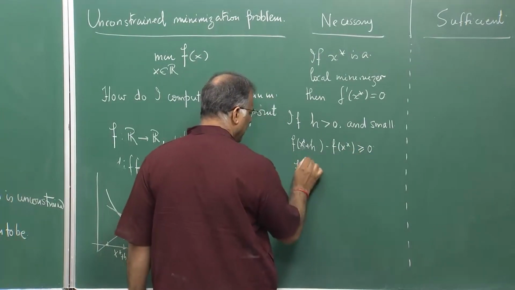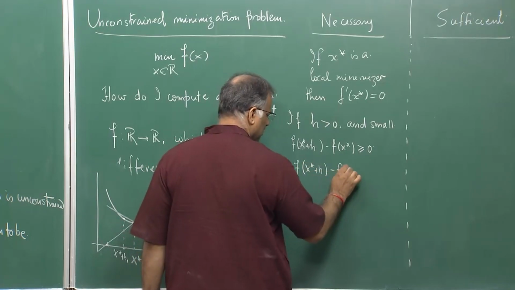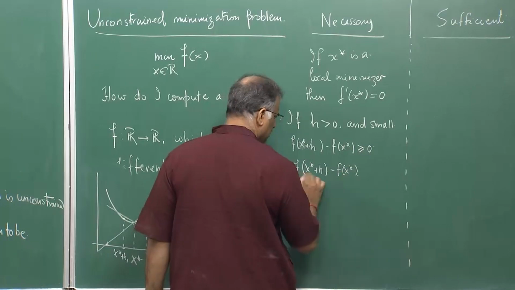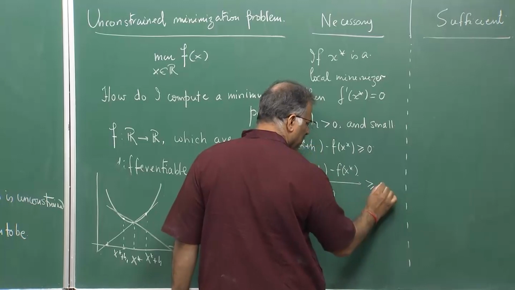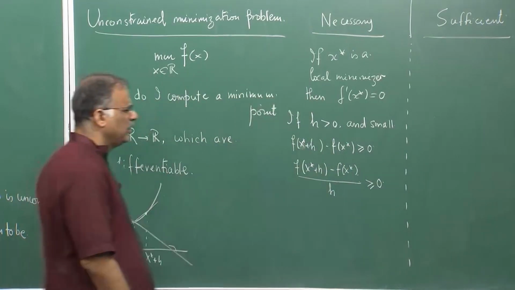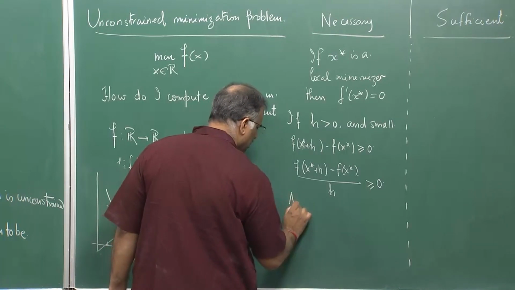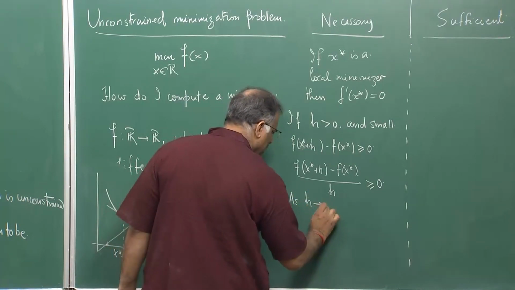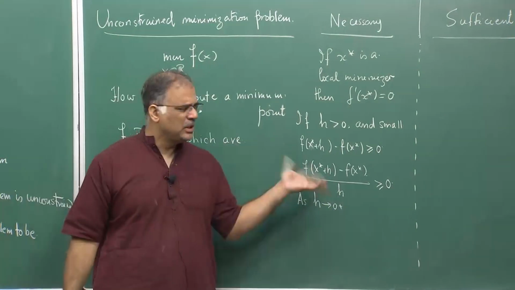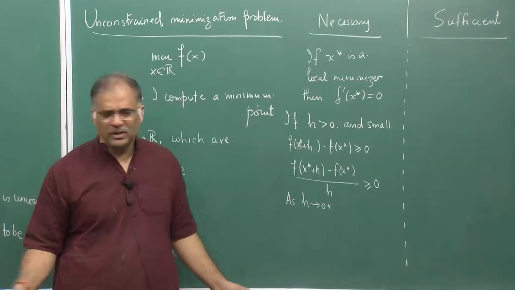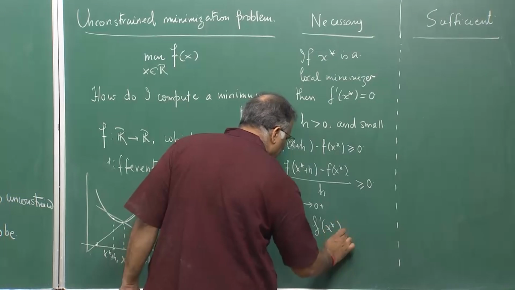Now, if I divide by h, because h is positive, and take the limit as h tends to 0 from the right, because the derivative exists, it does not matter which limit you take, you will get the derivative. So, you will get f dash of x star is greater than or equal to 0.